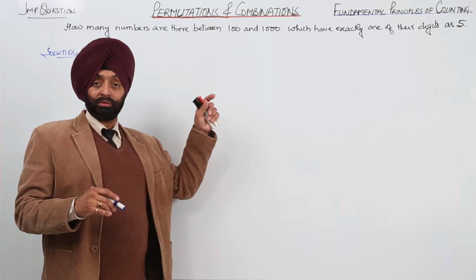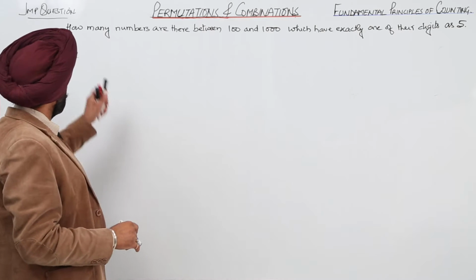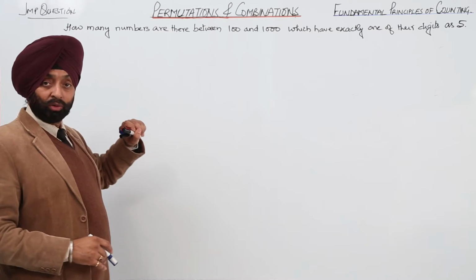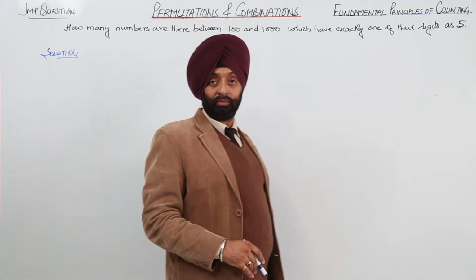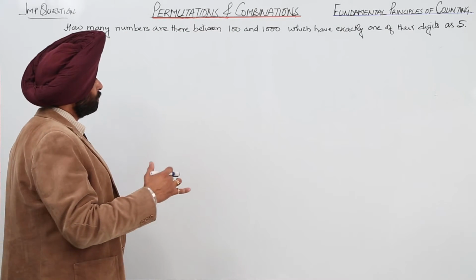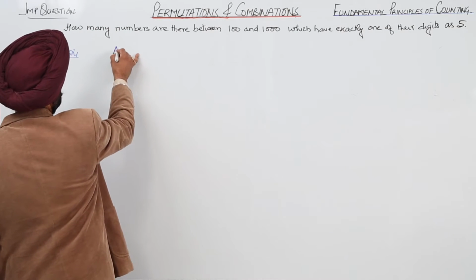Now this question is a little bit of a different type. Just look: how many numbers are there between 100 and 1000 which have exactly one of their digits as a 5? Is it clear?